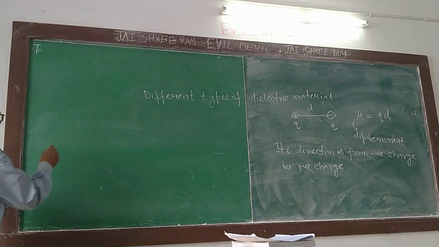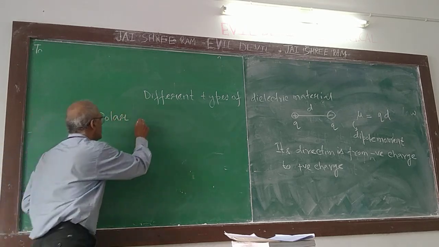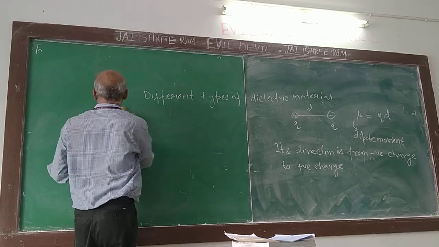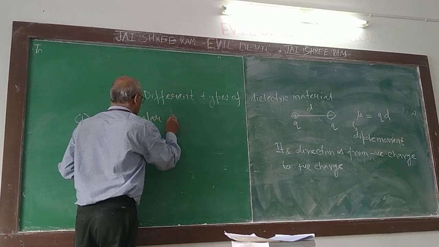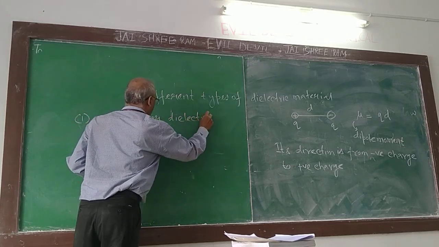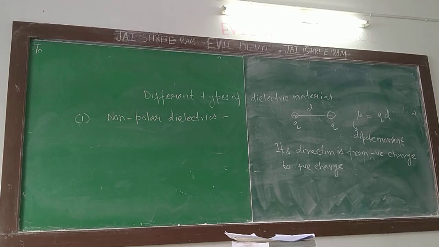One is called polar dielectric, and the first is non-polar dielectric. This material does not have a permanent dipole moment. I will explain it, okay?